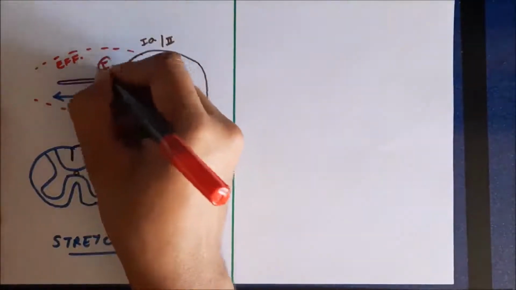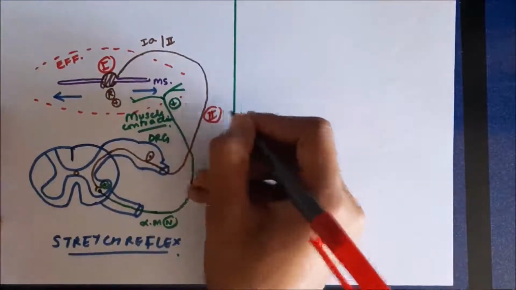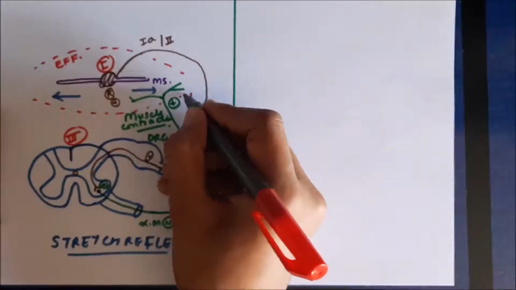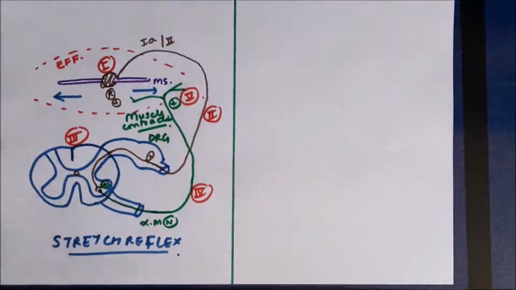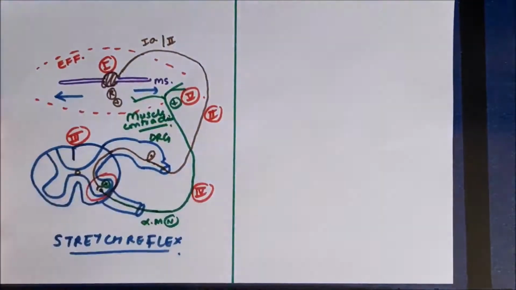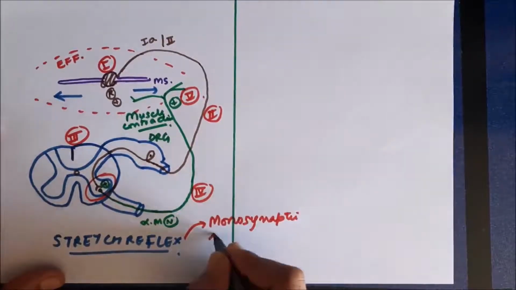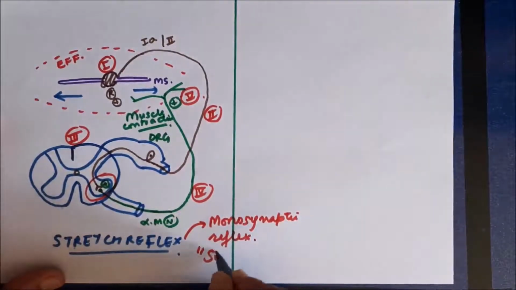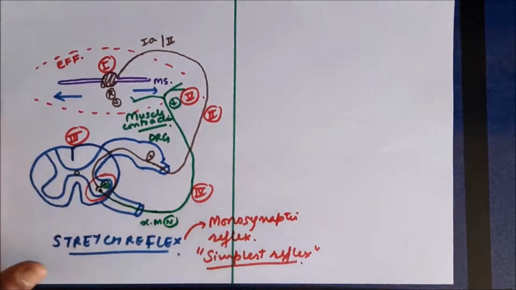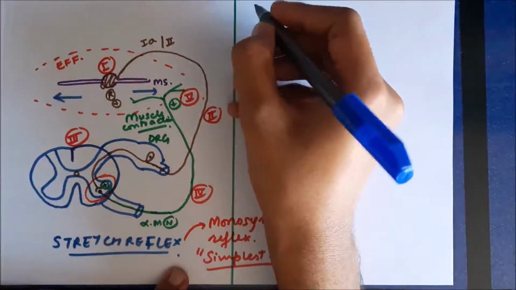Now, in terms of components of the reflex arc, this is the first component, the receptor. These are the second component, afferent neurons, the spinal cord is the third component, efferent motor neurons are the fourth component, and the muscle itself is the fifth component. So these are the 5 components of the reflex arc, and this is the discussion of stretch reflex in terms of these components. Now as we can see, there is only one synapse in the spinal cord, so it is called the monosynaptic reflex. Due to this reason, stretch reflex is also called the simplest reflex, because there is only one synapse.